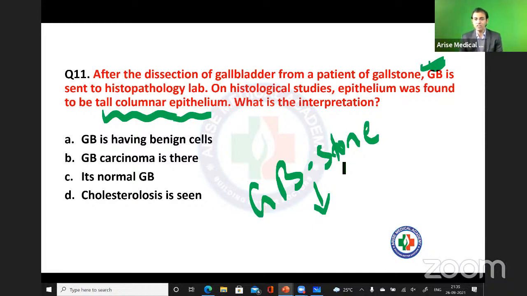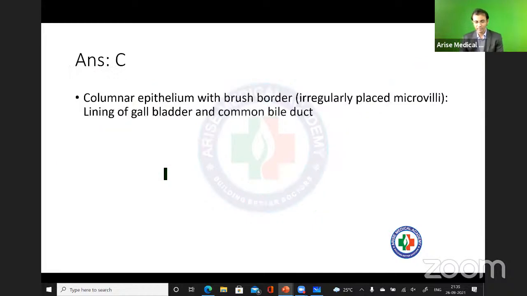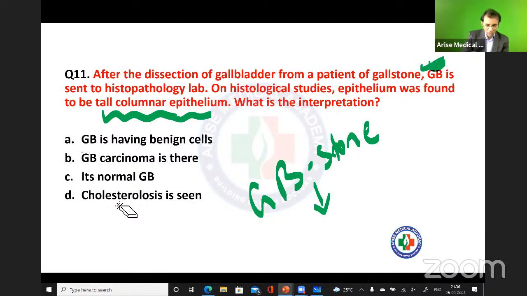So what is the interpretation here? Is there carcinoma, or benign cells, or cholesterolosis, or is this a normal gallbladder? I hope you remember the first year histology of gallbladder. The gallbladder में कैसे होते बताओ? Columnar epithelium with brush border. Easy to understand? So the answer is, this is completely a normal gallbladder. A similar question was asked in AIIMS. And this kind of question you can expect in your upcoming MCI exam.